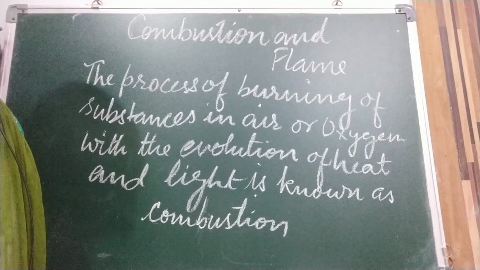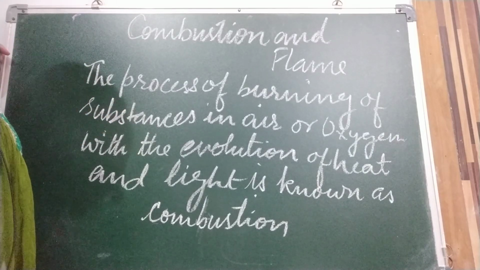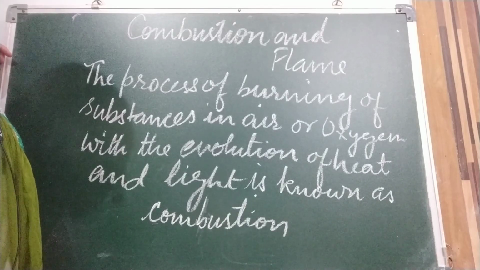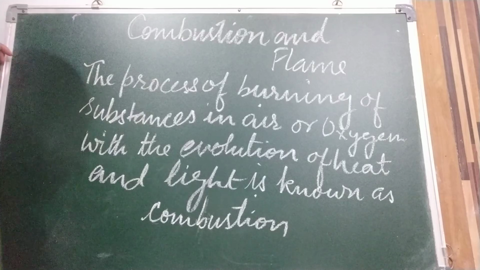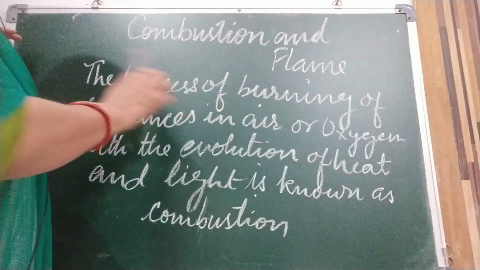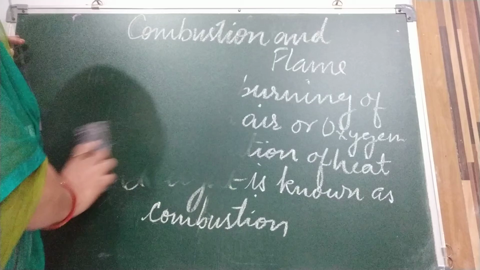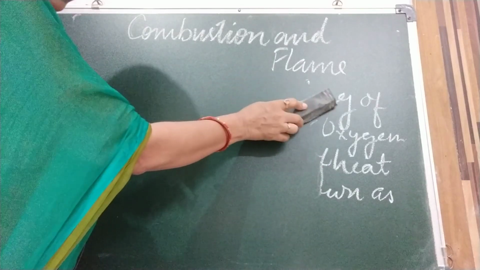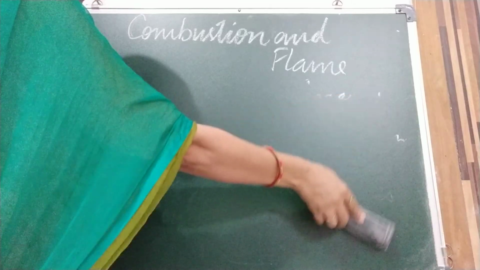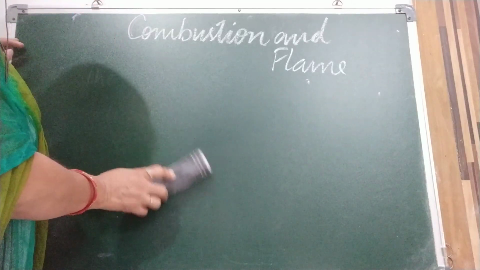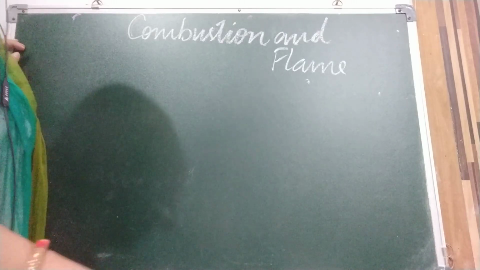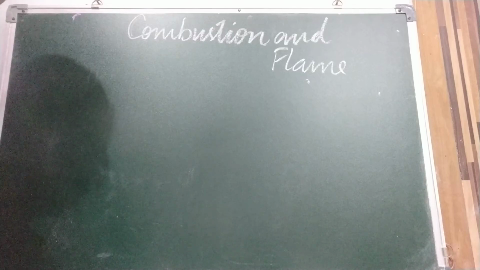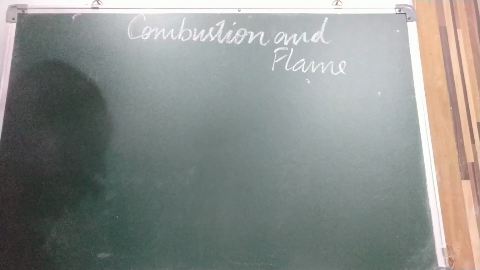Now I am going to tell you what are combustible substances. A substance that burns in air or oxygen to produce heat and light is called a combustible substance. Examples: paper, wood, kerosene, LPG, etc. A substance that does not burn in air or oxygen is called a non-combustible substance, like stone and metals.